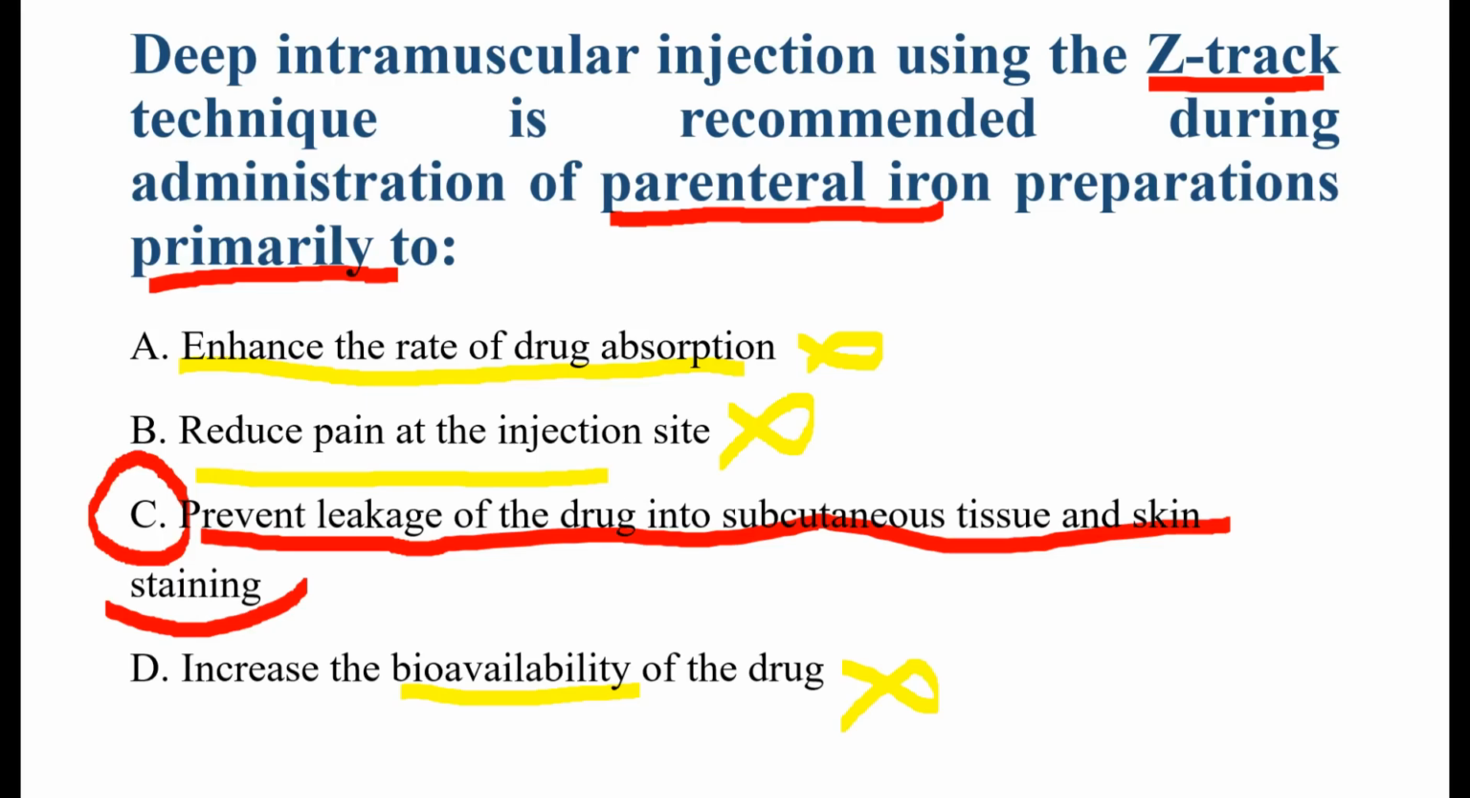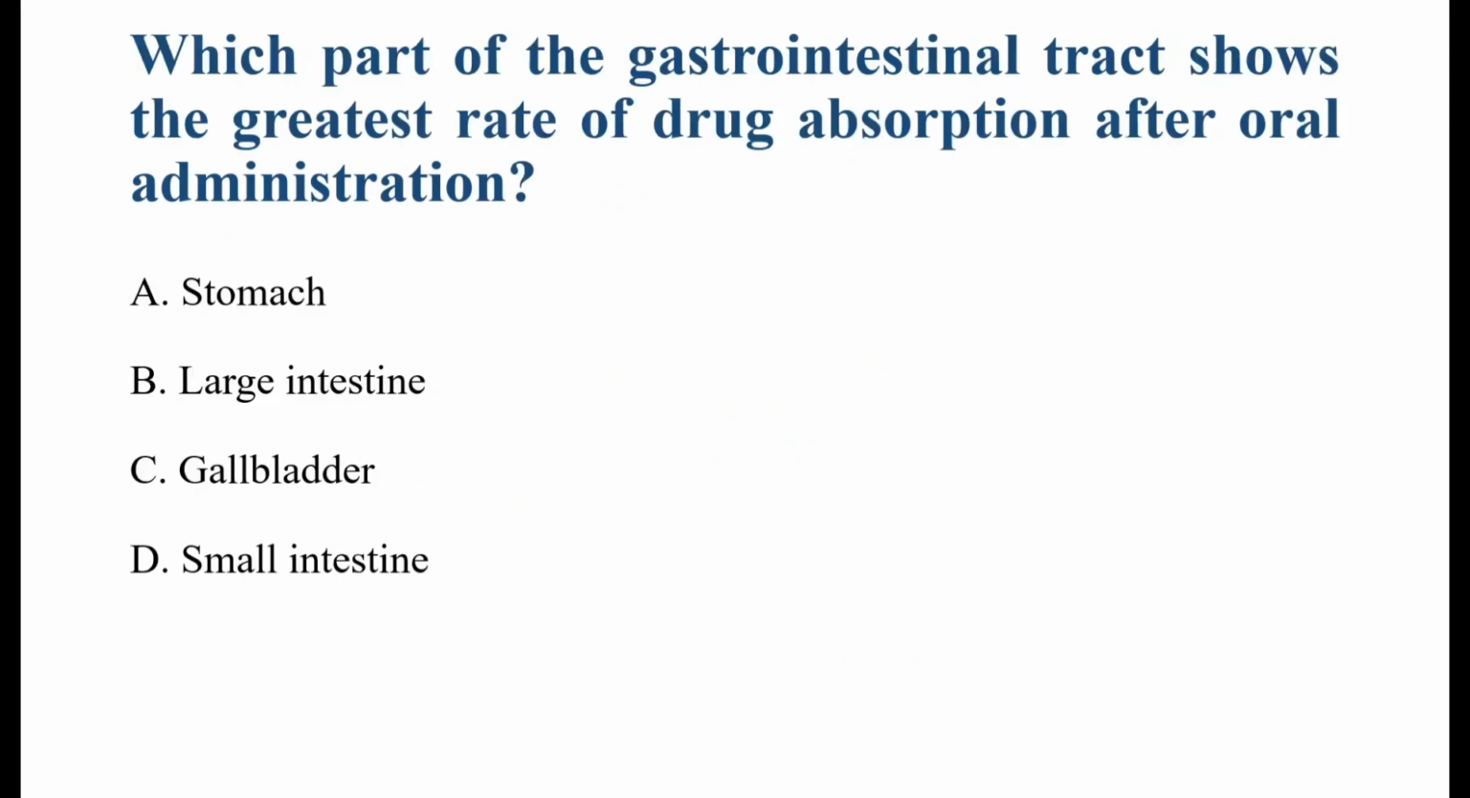The Z-track technique locks the drug inside the muscle, preventing it from moving back through the needle track. Therefore, it prevents drug leakage and skin staining. So this is the correct answer. Now the next question: which part of the GI tract shows the greatest rate of drug absorption after oral administration?